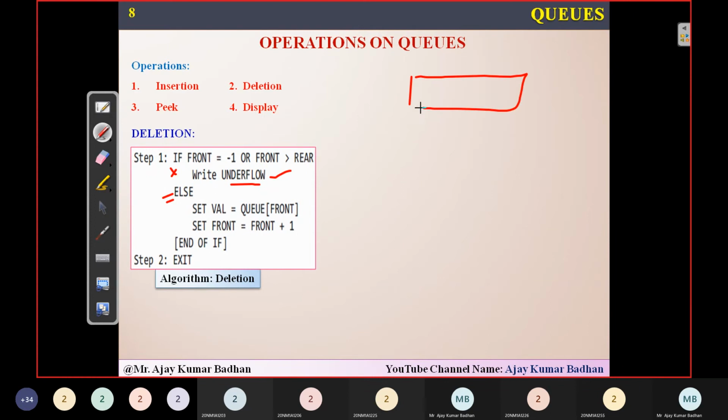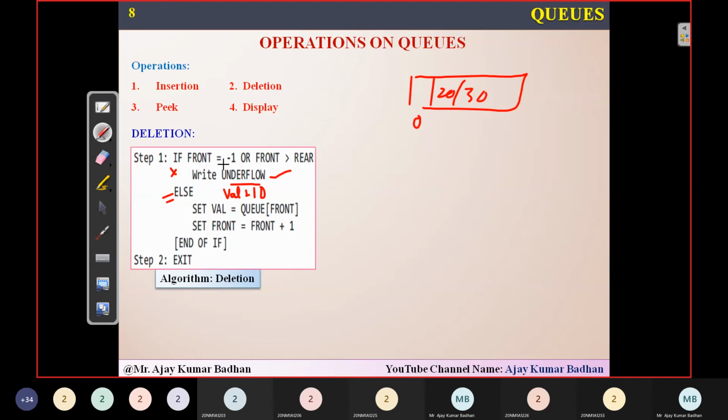For example, in this, what is the value I have to delete? 10. So this is a value that is present. So queue of front is pointing to 0. What is the value? That value is equal to 10. I have removed that particular value from this particular location. So here we have 20 and 30.